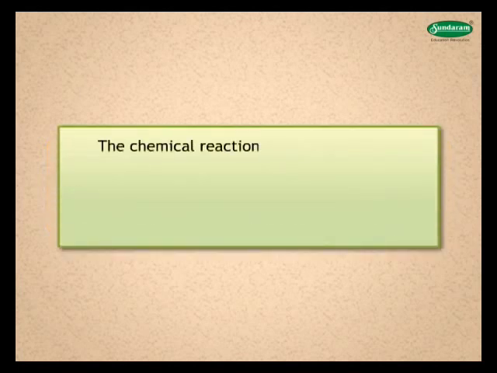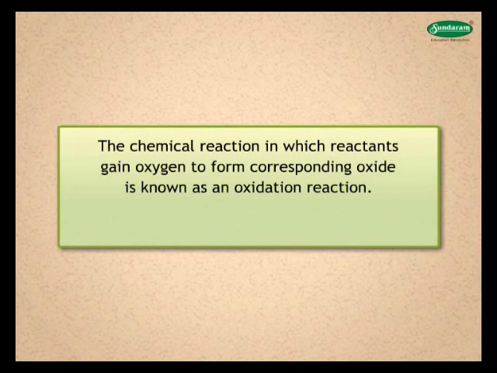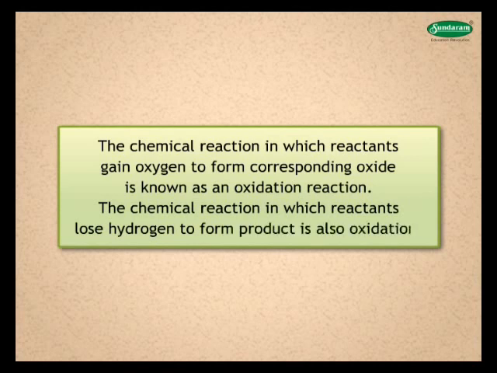The chemical reaction in which reactants gain oxygen to form the corresponding oxide is known as an oxidation reaction. Similarly, the chemical reaction in which reactants lose hydrogen to form product is also called oxidation.